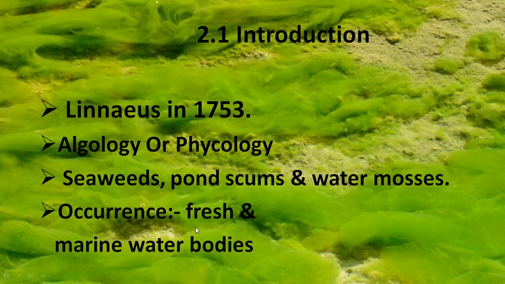Algae found in fresh water are called freshwater algae, while algae found in sea water or brackish water are called marine algae. These are the two main types according to their habitat.